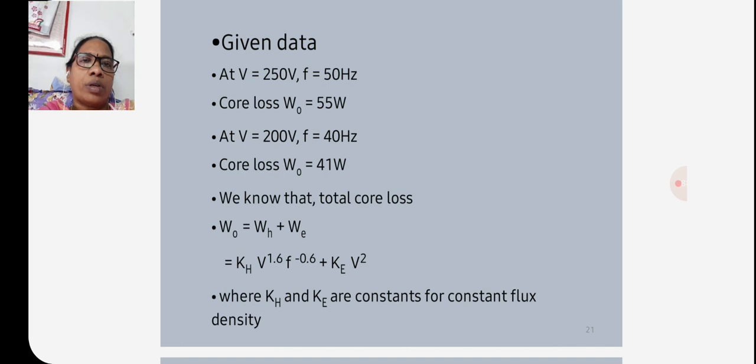41 watts. We know that total core loss W naught is equal to WH plus WE, that is equal to KH V power 1.6 f power minus 0.6 plus KE V square. So this is the formula for hysteresis loss and eddy current loss, where KH and KE are the constants for constant flux density.